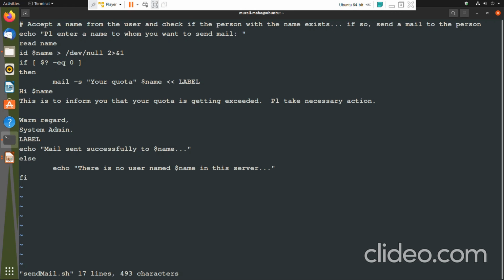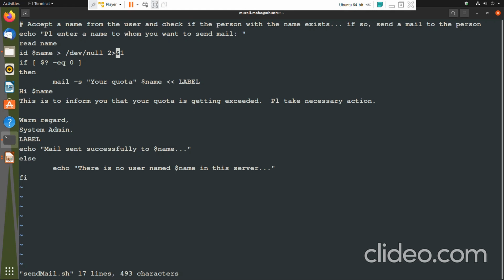So 2 greater than means what? Error redirection. I want error redirection also to go to the same place where output is going. So 1 represents the standard output. Wherever the standard output is redirected, I want the error also to be redirected to the same destination. That we can specify by giving 2 greater than ampersand 1. So ID $name greater than /dev/null 2 greater than ampersand 1.